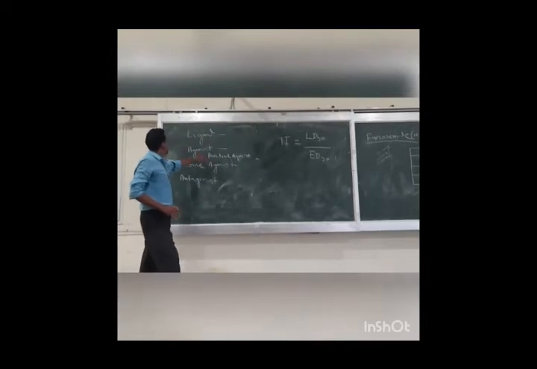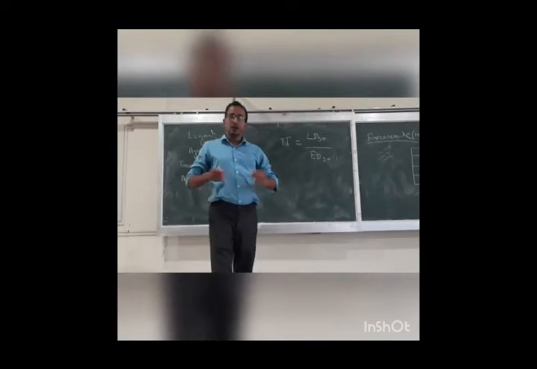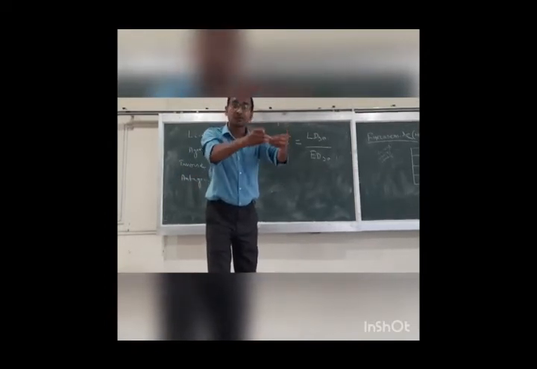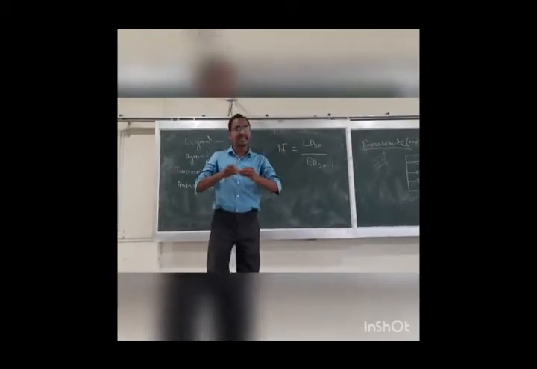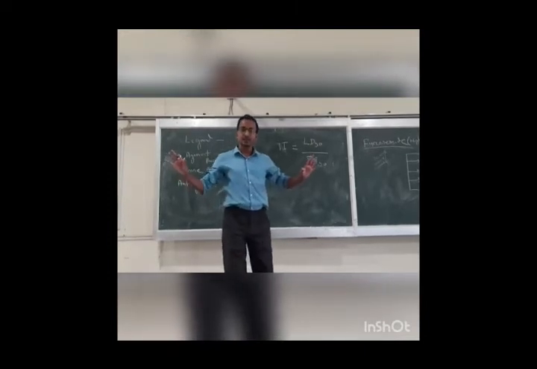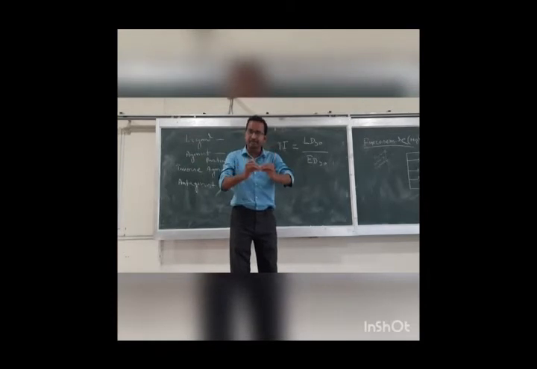Then the agonist. What is an agonist? An agonist is any molecule which binds with the receptor and elicits a certain function which resembles the physiological signaling molecules. Your drugs are ligands because they have selectivity to bind with the receptor.